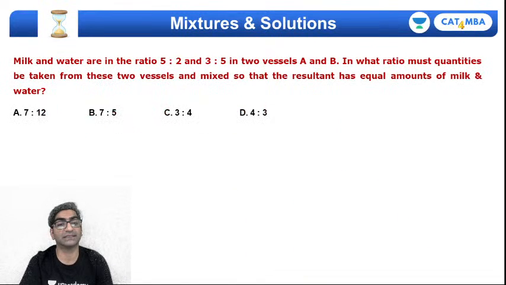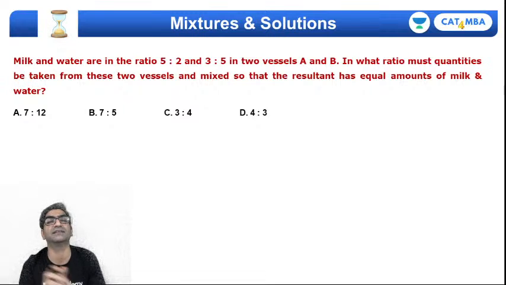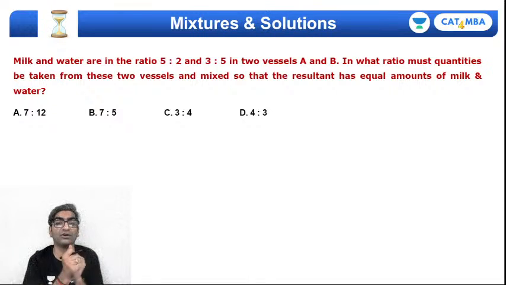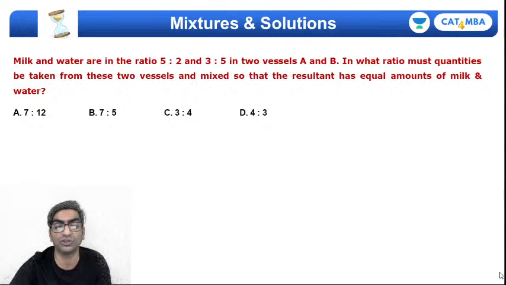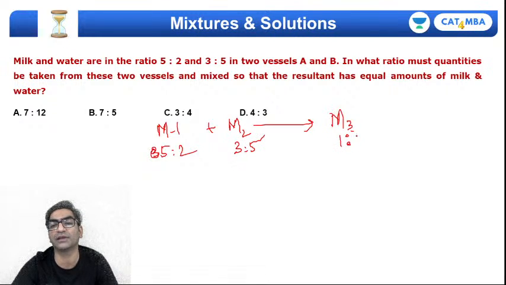Okay, here's a variation, right? Milk and water. Now we're not given concentration, we're given ratio, right? 5:2 and 3:5 is the ratio of milk and water in the two vessels. So in what ratio should we take quantities and mix them so that the resultant has equal volume, right? Remember, in the basic mixture problem, M1 plus M2 gives me M3, right? What happens here is that you are given the ratio of milk and water here, and here, and you are also told the ratio of milk and water here, right?